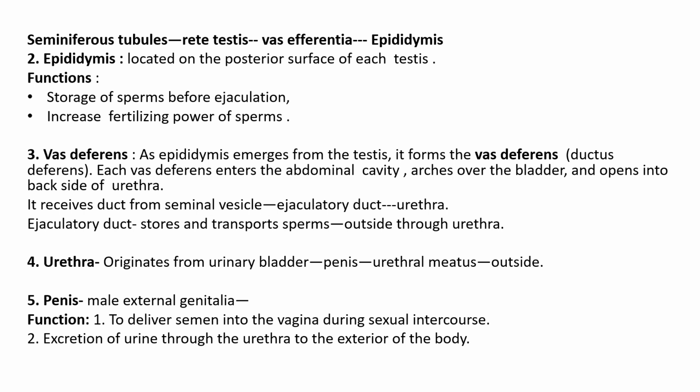Urethra: it is a small duct that originates from the urinary bladder, then goes to the penis, and there is the urethral meatus, that is the opening, which communicates with the outside. The penis is the external genital organ, whose function is to deliver semen into the vagina during sexual intercourse, and excretion of urine through the urethra to the outside.